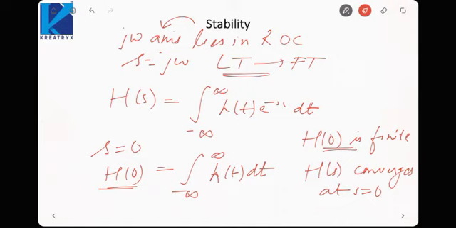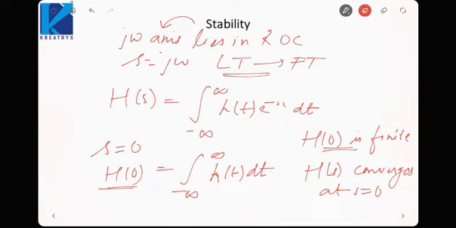So if the system is stable, then only the Fourier transform can be calculated. That is why I told you it must be absolutely integrable in the Dirichlet condition for the Fourier transform. So the system must be stable for the Fourier transform to exist. So the condition for stability is that the j omega axis must lie inside the ROC. If the j omega axis lies inside the ROC, we will have two conclusions: that the system is stable and the Fourier transform can also be calculated.